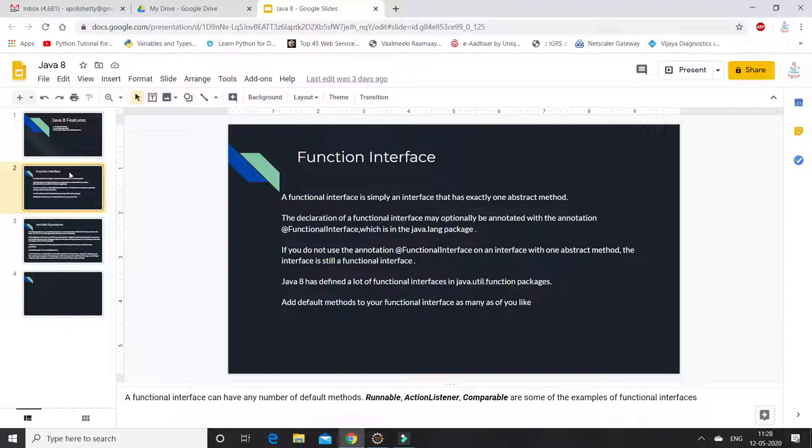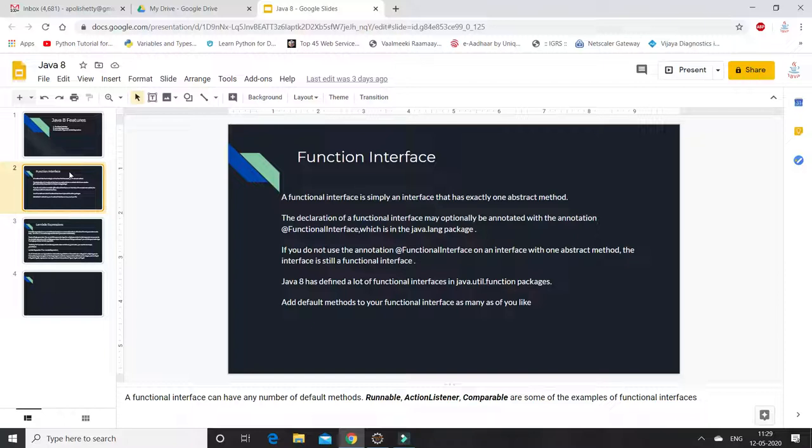As per the Java 8 definition, if you declare any interface at Java level, we can use the functional interface annotation above the interface, then it will be considered a functional interface. One more thing is that the interface must have only one abstract method without any implementation. Then only it will be considered a functional interface. Suppose you have defined an interface that has only one abstract method and you are not using the functional interface annotation, then that time also it will be identified as a functional interface.